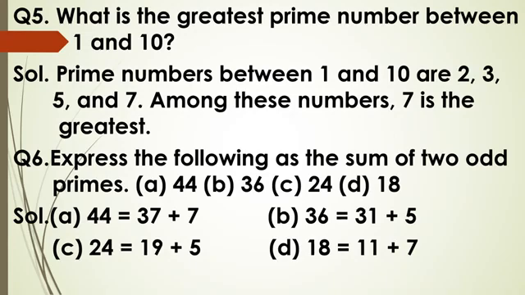others also. 36, we can write down 36 as 31 plus 5. 24, we can write down 24 as 19 plus 5. We can write down 18 as 11 plus 7. Okay. Now see question number 7.